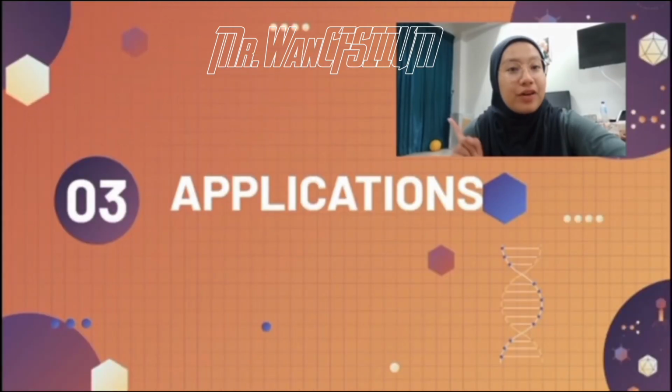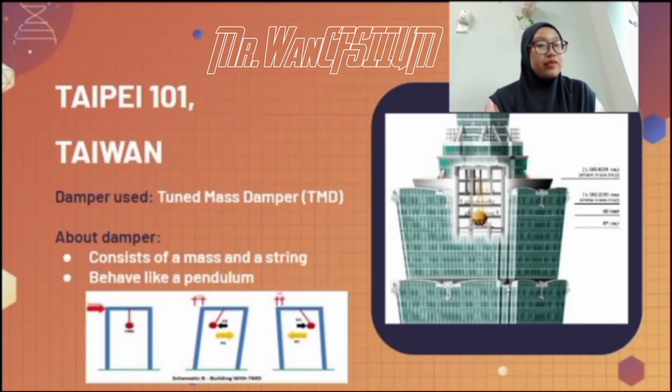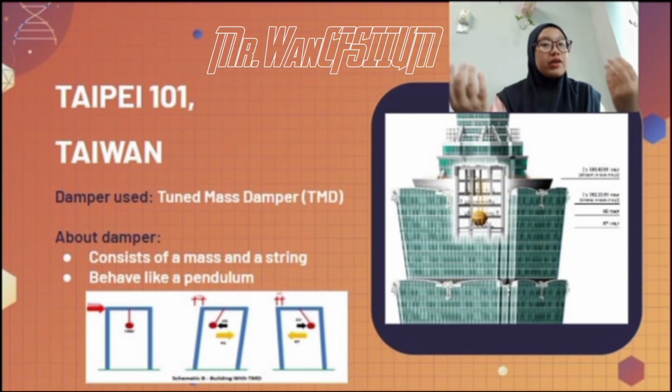Now I'm going to explain one example of the application of a damper in a building. One application of a damper in a building is Taipei 101, Taiwan. In July 2013, the building was hit by a typhoon, and in April 2019, the building was hit by an earthquake. However, the building is still standing until now. This is because the building applied a damper called a tuned mass damper, or TMD, or vibration damper. A TMD is a device consisting of a mass, a spring, and a damper that is attached to a structure in order to reduce the dynamic response of the structure.